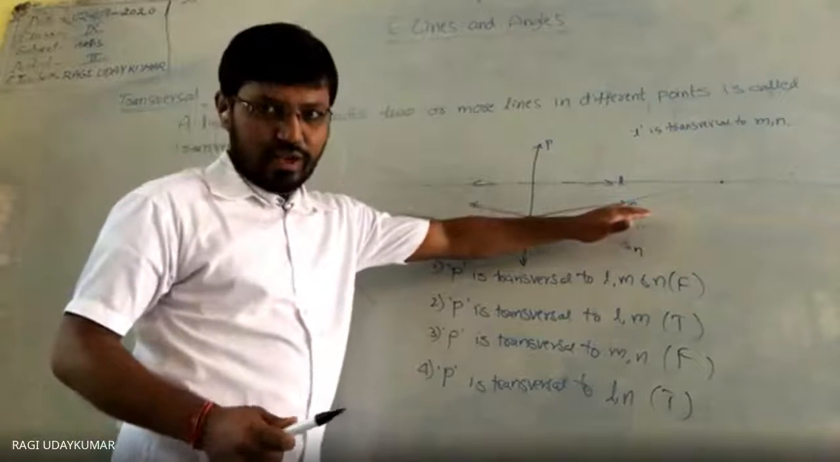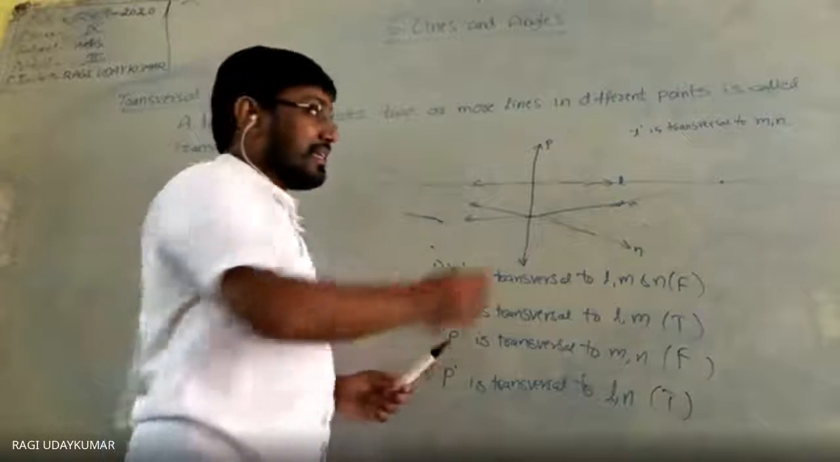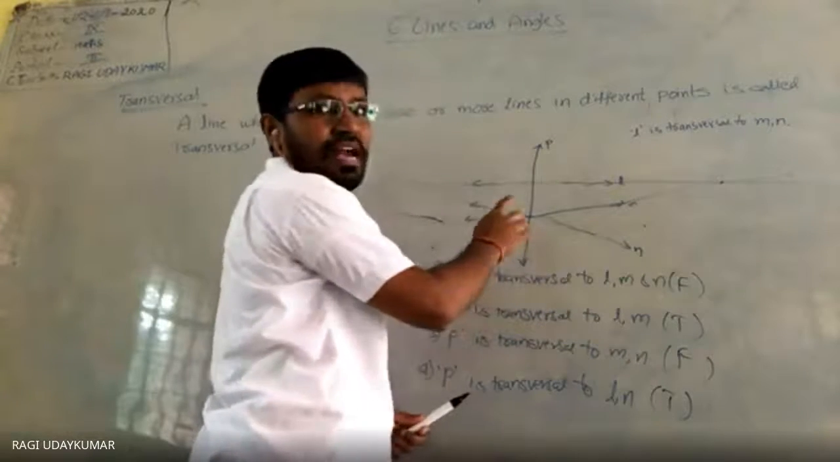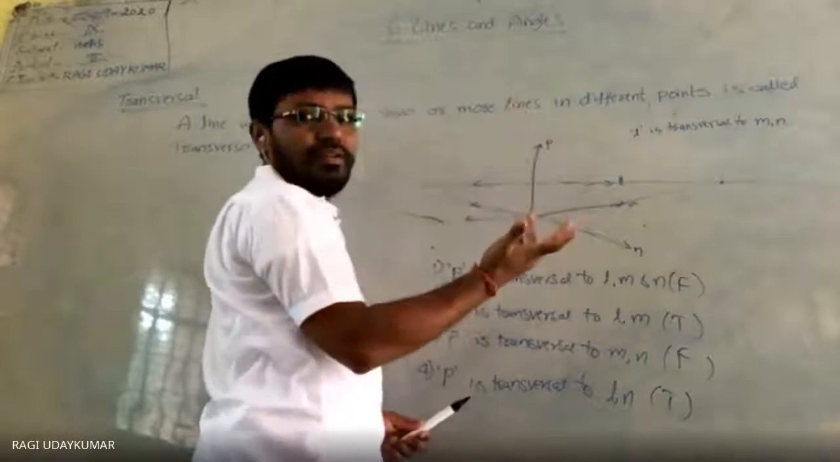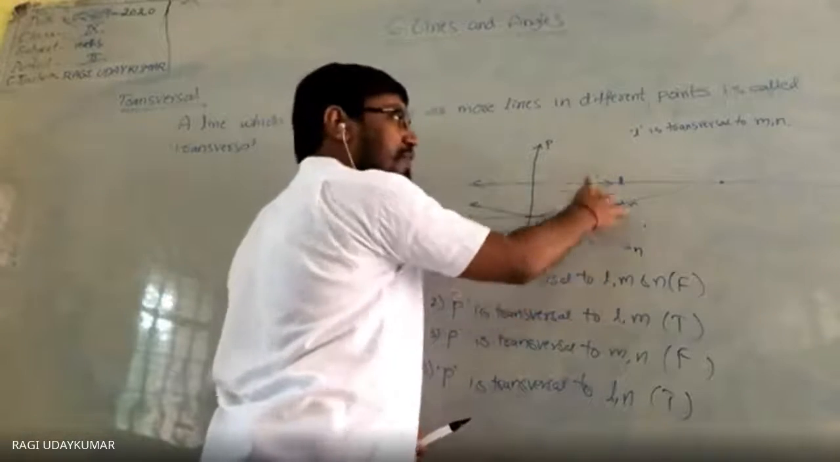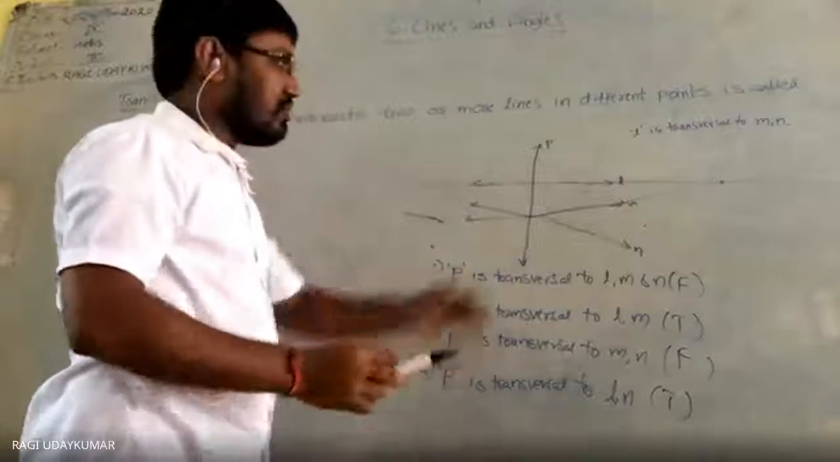M is a transversal to L and N also, because M is intersecting L here and N here. We are not talking about P. So M is a transversal to L and N. N is a transversal to M and L. Okay, sir, P is the only one not a transversal to L and N.